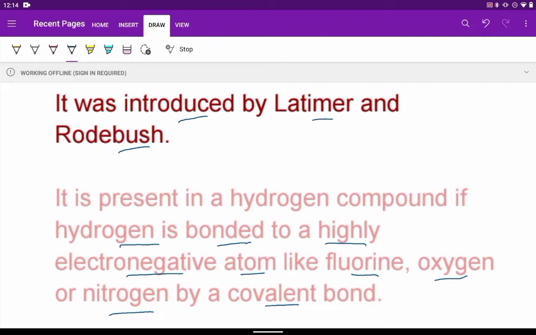The bond between the hydrogen and the electronegative atom in the molecule is a covalent bond. Like as in case of hydrogen fluoride, HF. This bond between hydrogen and fluorine is a covalent bond. But one molecule of HF will develop hydrogen bonding with another molecule of HF, that is the hydrogen bond.